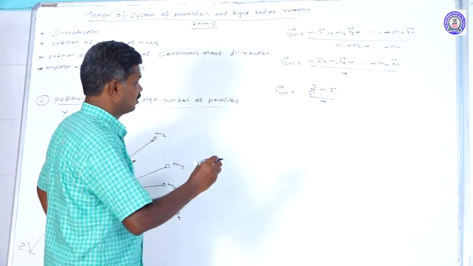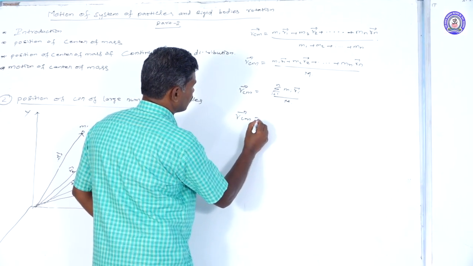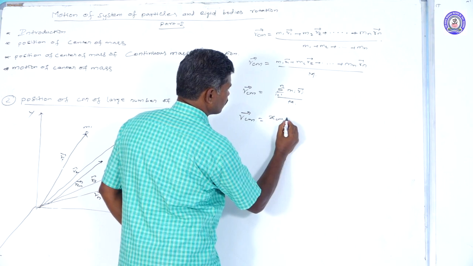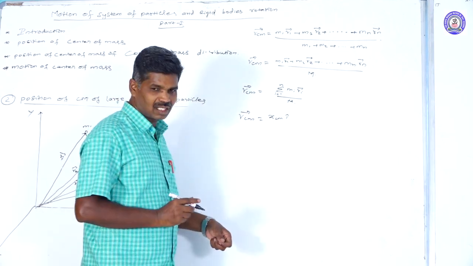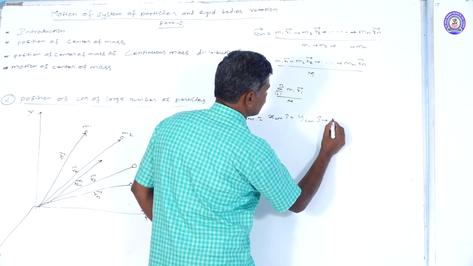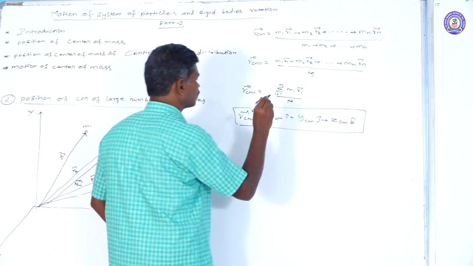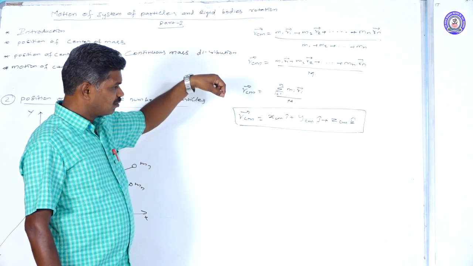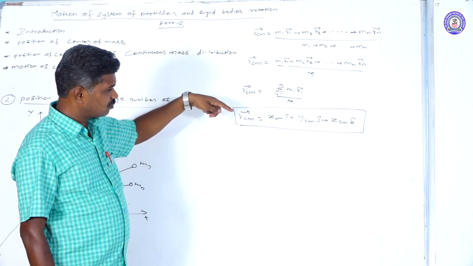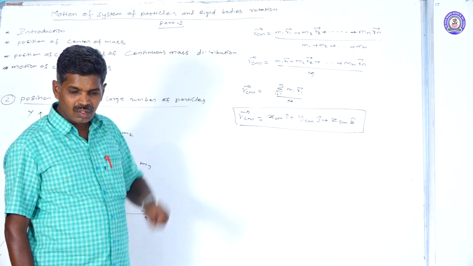That can be written in this form: R_CM vector is equal to x_cm i cap, where the x direction is along i cap, plus y_cm into j cap, plus z_cm into k cap. So the center of mass vector equals the x component into i cap plus the y component into j cap plus the z component into k cap.